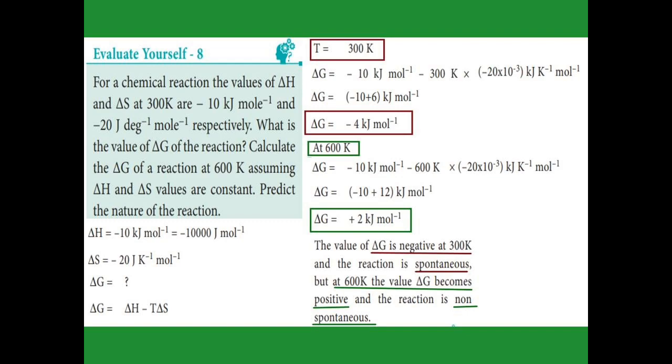At 600 Kelvin, if you substitute the temperature as 600, with delta H and delta S the same, we get the delta G value as 2 kilojoule mole minus 1, a positive quantity. Negative means it is spontaneous, and positive means it is non-spontaneous. So at 300 Kelvin it is spontaneous, but at 600 Kelvin it is non-spontaneous.